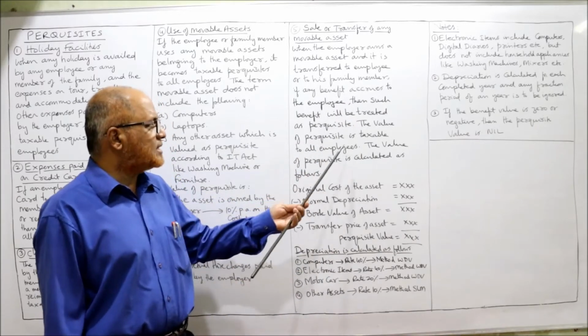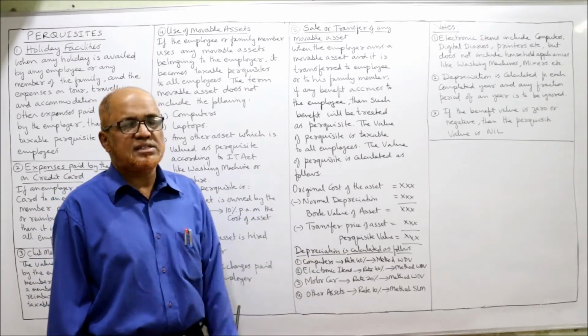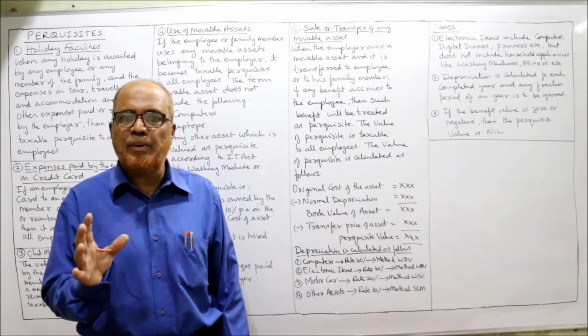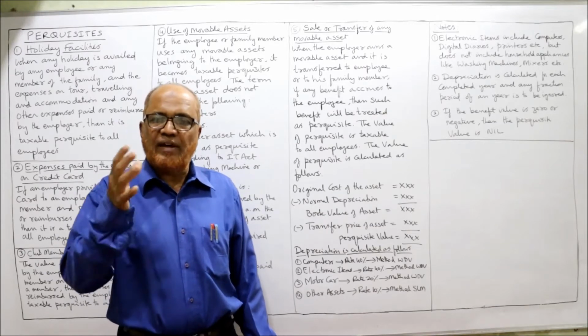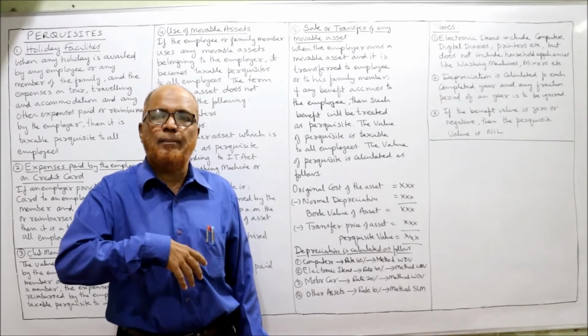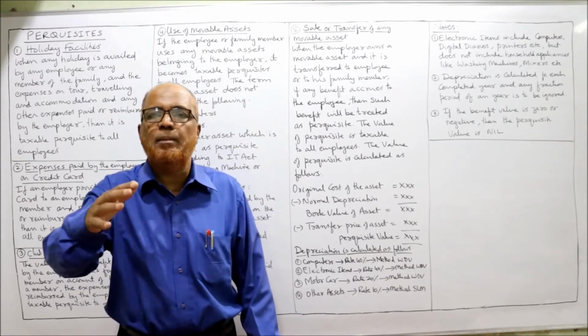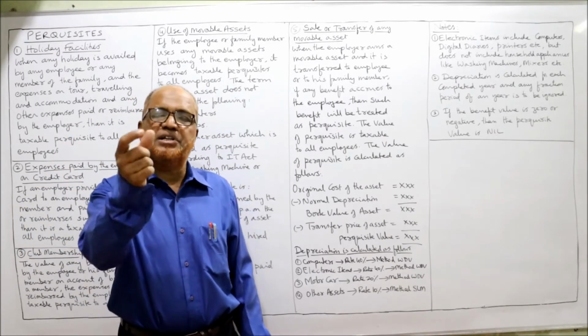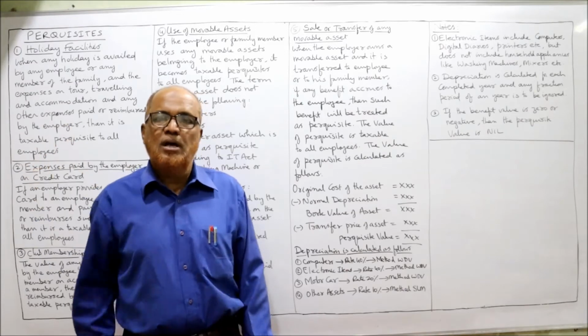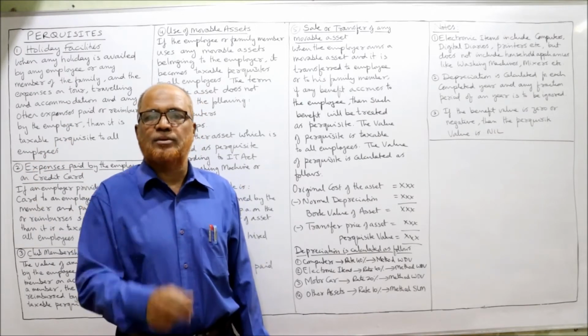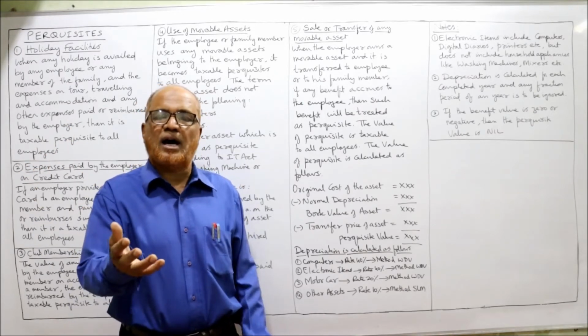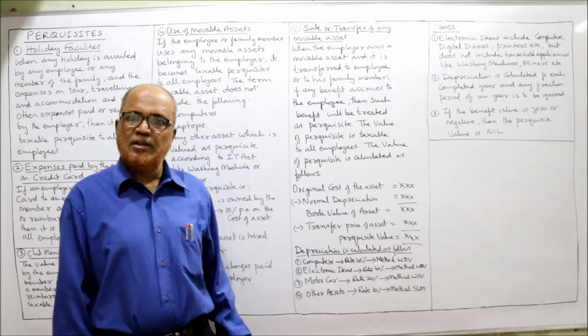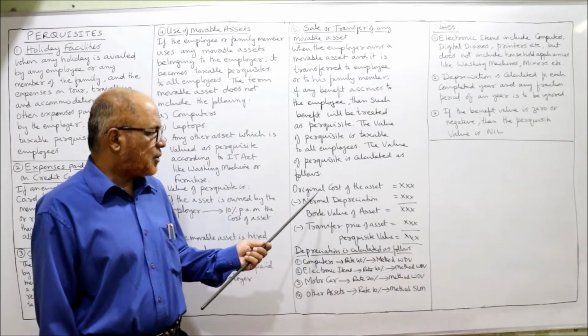The value of the perquisite is taxable to all employees. The value of the perquisite is calculated as follows. The very simple provision you have to remember: if an asset is sold by the employer to the employee and any benefit accrues to the employee, that benefit is a taxable perquisite to all employees. So how to calculate the benefit arising from this transfer? The Income Tax Act has given the procedure.